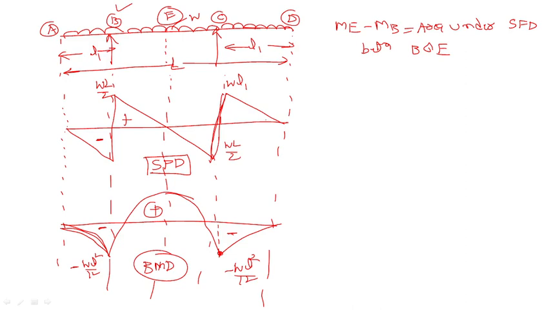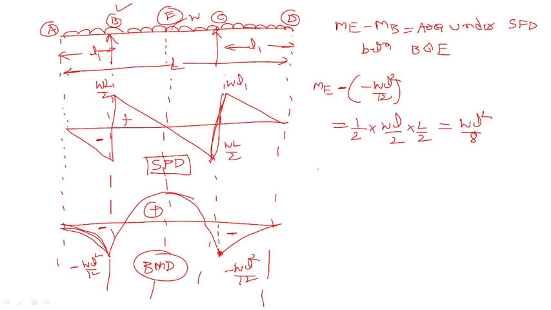Now, ME minus of WL square by 12 equals half into WL by 2 into L by 2 is equal to how much? This is WL square by 8.